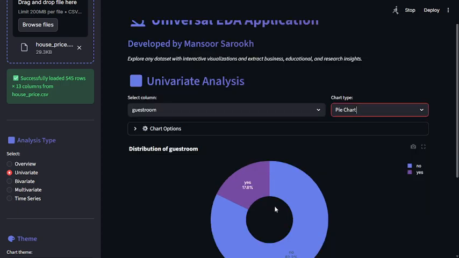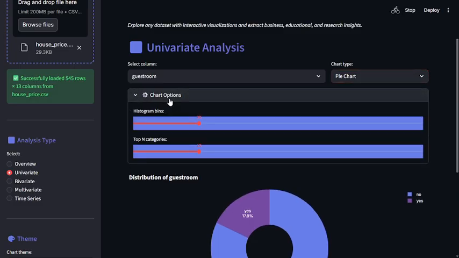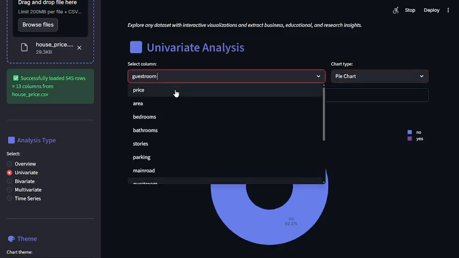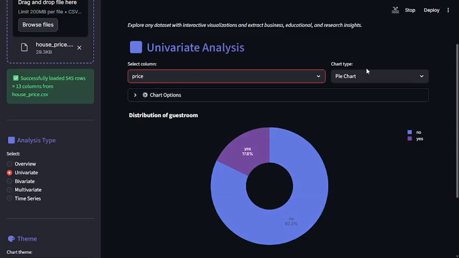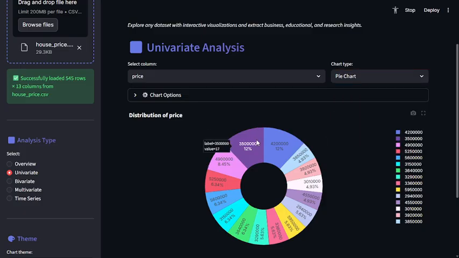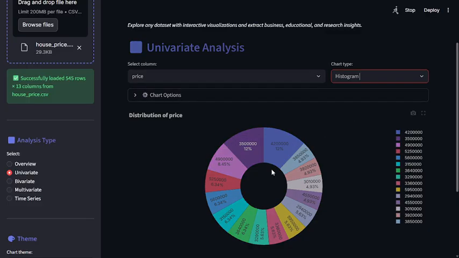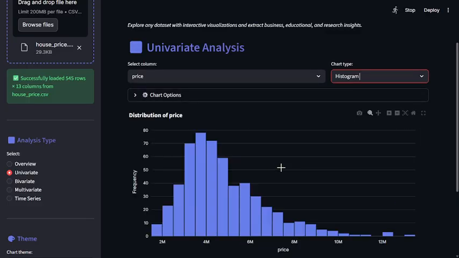And this is the pie chart of the guest rooms. For example, I'm taking the price data, and here is the pie chart of the prices. And if we apply histogram accordingly, this is the histogram.